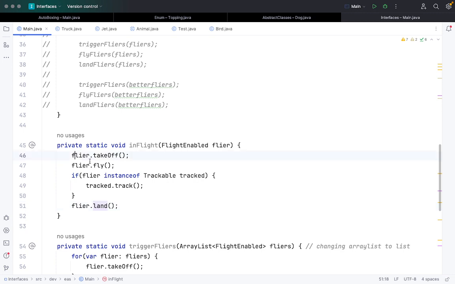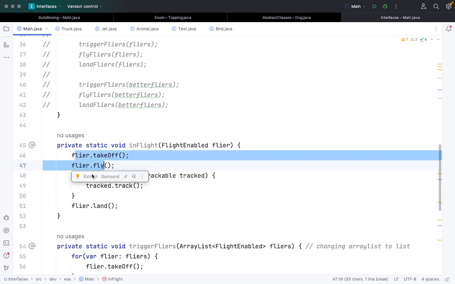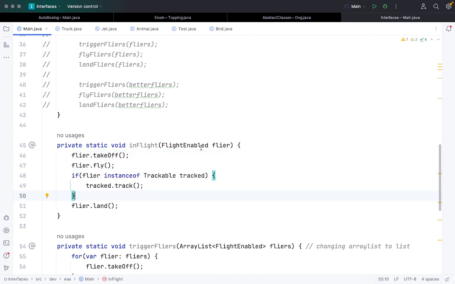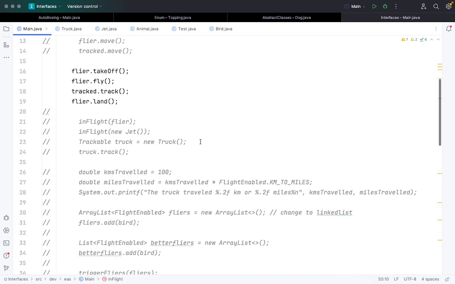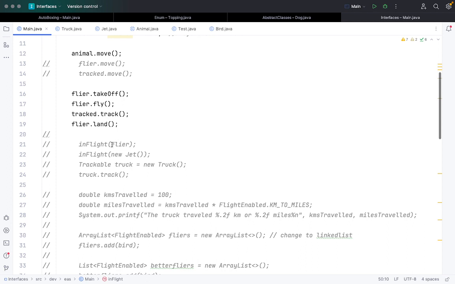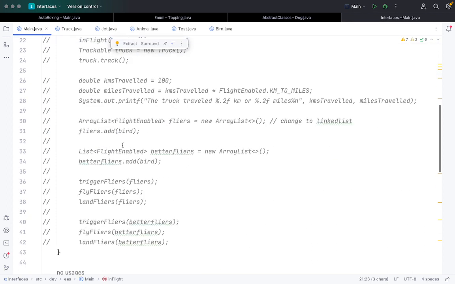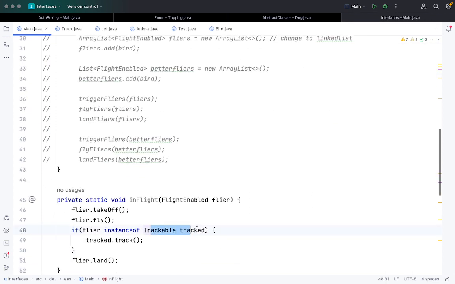I'm just calling them using this object, and it also checks whether the object that I'm passing here is an instance of the Trackable interface or not. If it is, then I can also access that particular track function from it.